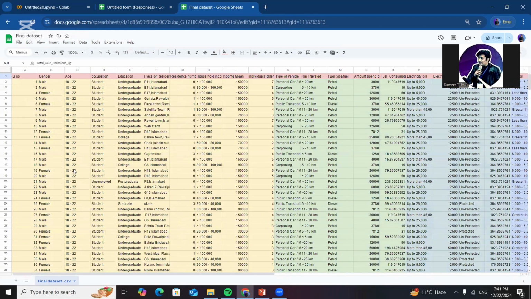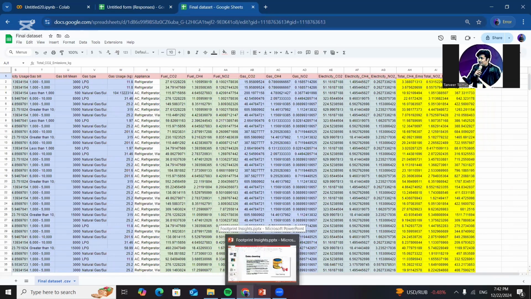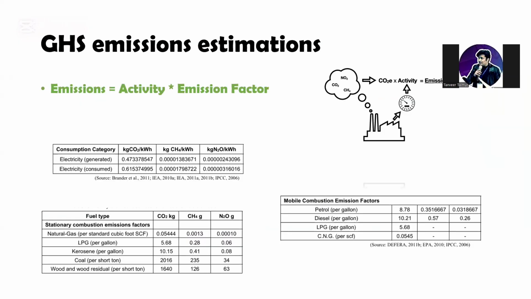This is the final data set that we get after applying different methods to fill up the NaN values and to replace the outliers. You all might be wondering how these emissions are being calculated. So let's move back to the presentation and understand how we have calculated all these. Now we will discuss the formula that is used to calculate the total emissions. Emissions are equal to the activity unit of a specific gas multiplied by that specific emission factor.